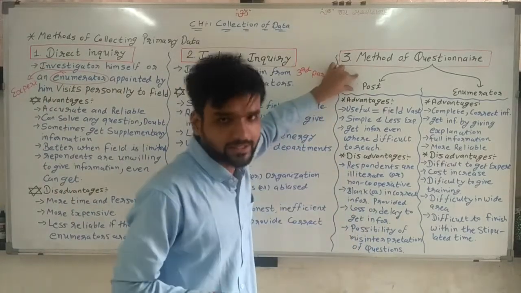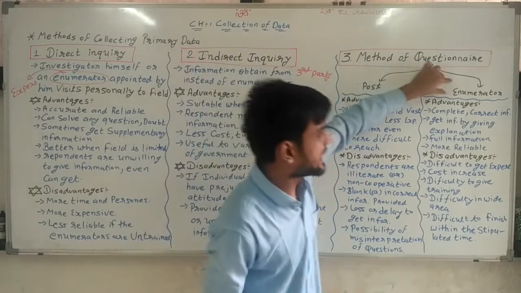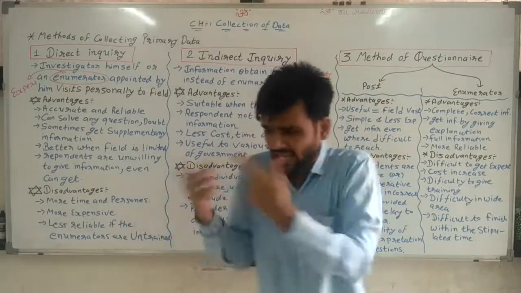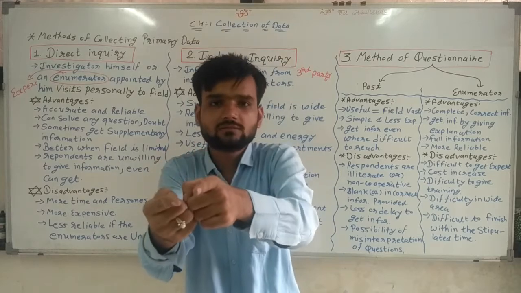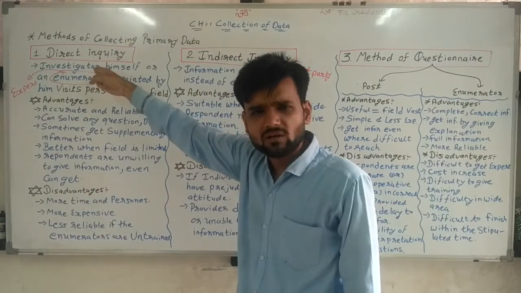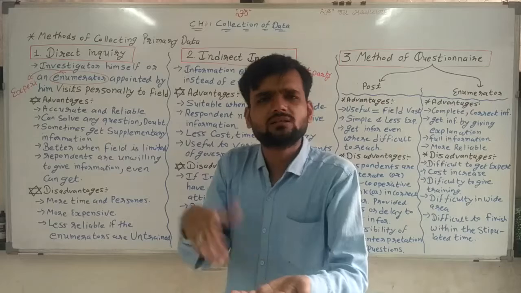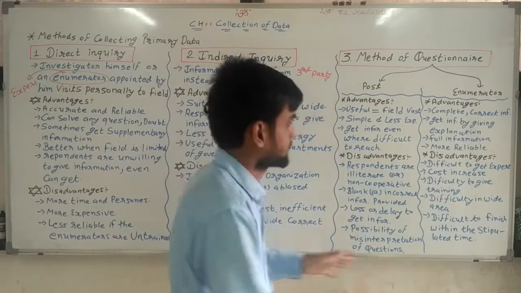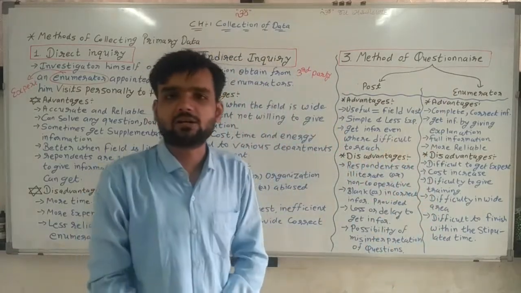So by post we can collect proper information. Second, by enumerator. My expert goes for collecting data, one type of direct inquiry. So, sir, again there are advantages and disadvantages of both.